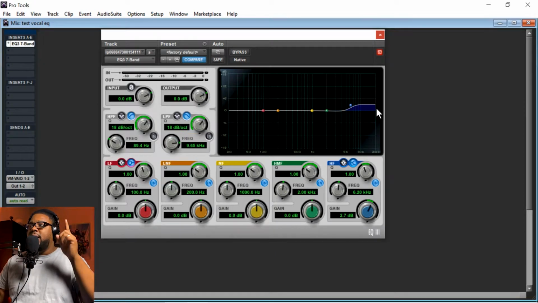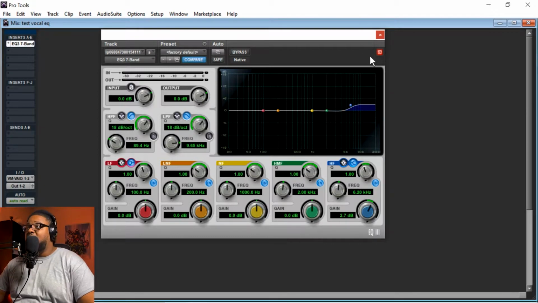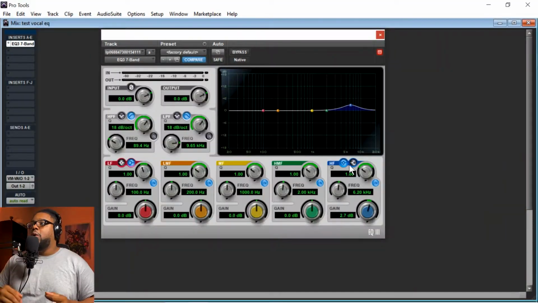That means that anything between 6,000 kilohertz and 20,000 kilohertz is going to equally boost those frequencies, okay? But if you switch to this one here, it's going to more so round it off. So once it gets to about 10,000 kilohertz, it starts to duck off. That means that EQ is not going to boost across the entire spectrum between 6,000 and 20,000 kilohertz. It's going to start to go down once you get to a certain frequency. I feel like they're both effective, but it just really depends on what you're utilizing it for when you're mixing.